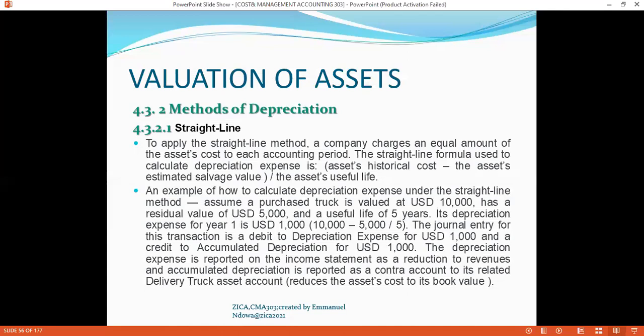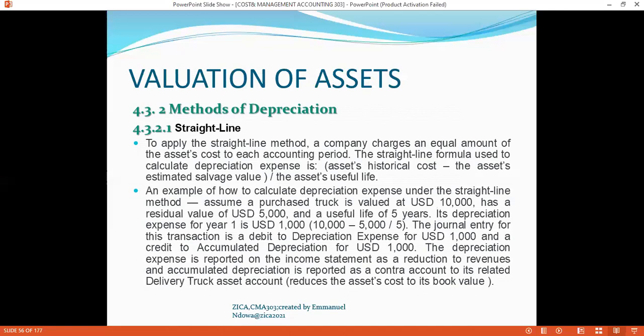So first of all, you need to subtract the salvage value from the historical cost. When you get that value, you then allocate it over the number of estimated years which you intend to use that vehicle. That's when you will have your depreciation.